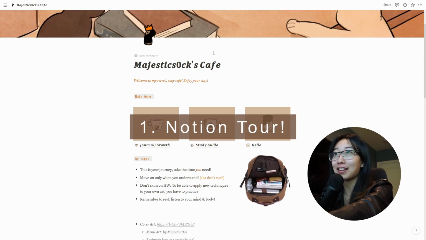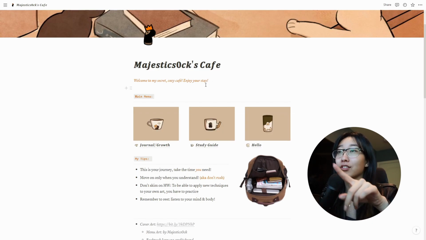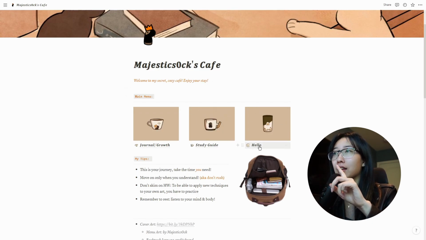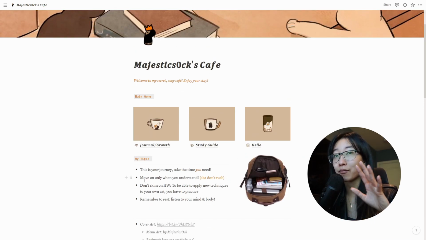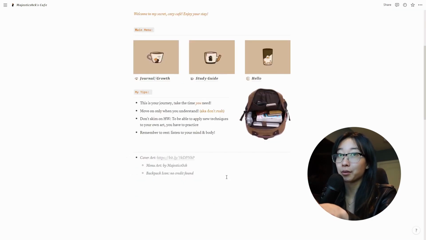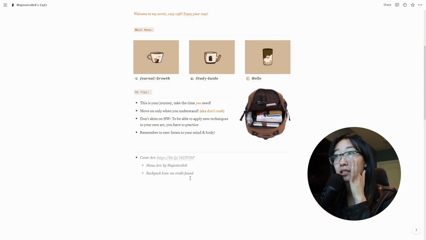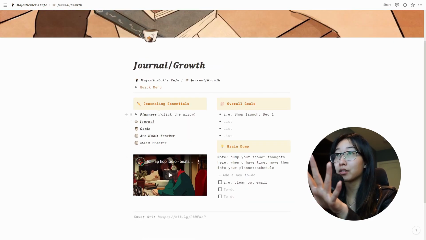So this is the front page. There are links to the journal, the study guide, and the hello page. I have some brief tips. I really want to emphasize taking your time and always remember to rest. On the bottom, there will be credit for any photos I use. This is briefly the journal. I'll go into these things on the side a little later.